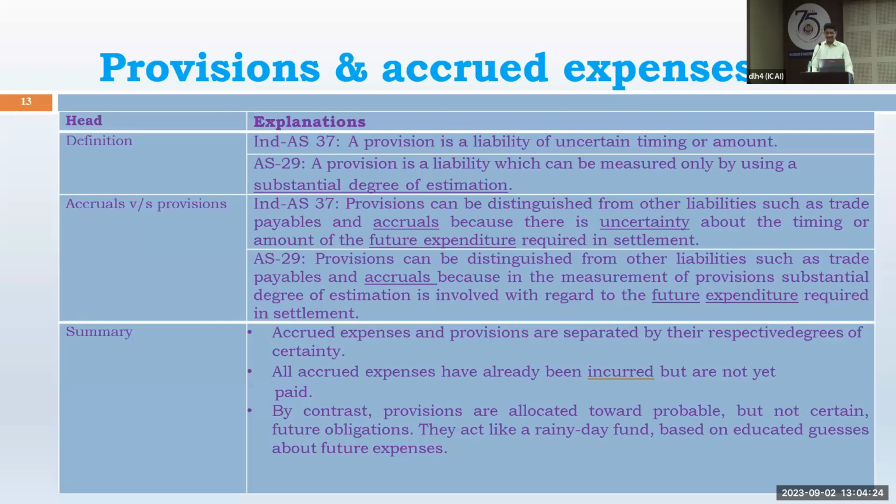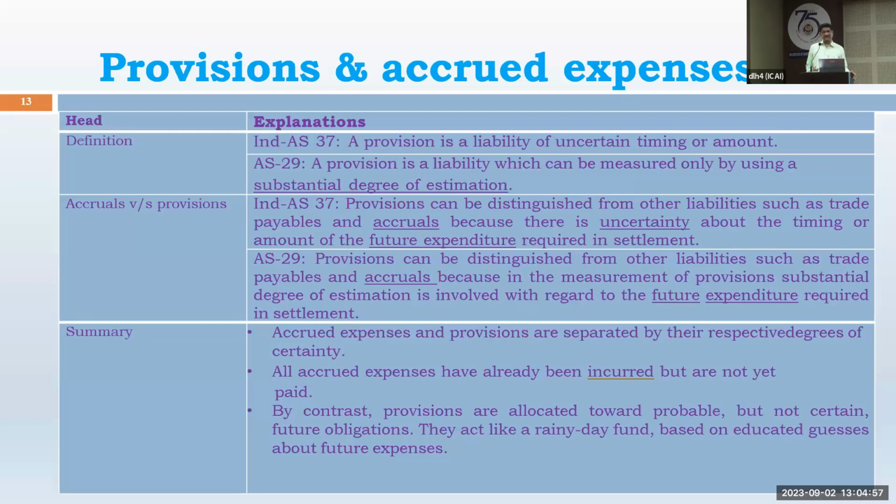Now provisions and accrued expenses. Sometimes expenses are already incurred and shown in the balance sheet. Suppose when we finalize the books of account in the month of March, the electricity bill or telephone bill is not available, but subsequently in the month of April it is made available, dated April. But it is relating to March, so we show it as an accrued expense. Such accrued expenses are real expenses, which are paid subsequently.